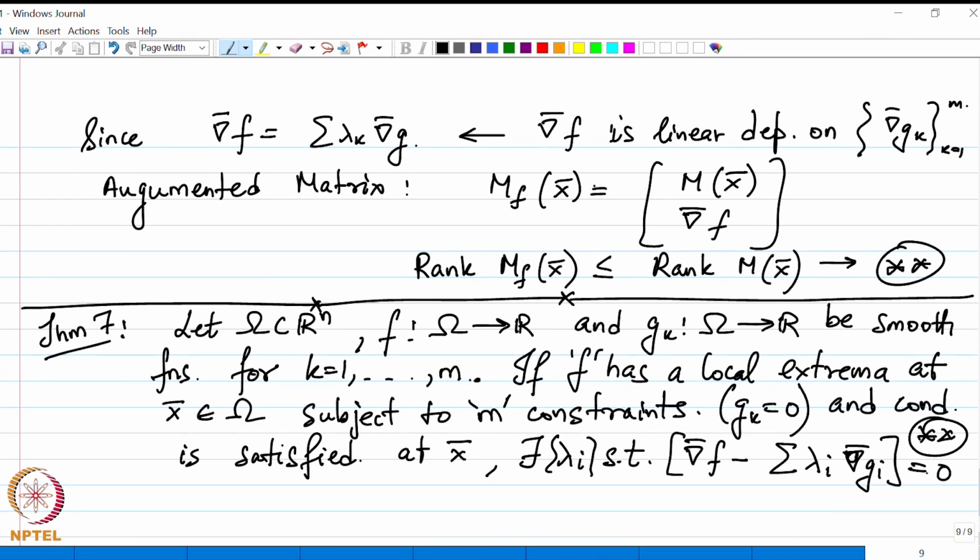So, that is what we have seen so far, and that has now been compiled in the form of a theorem.